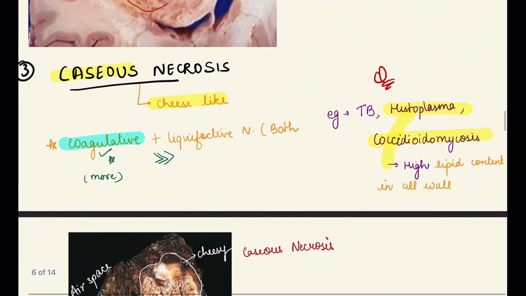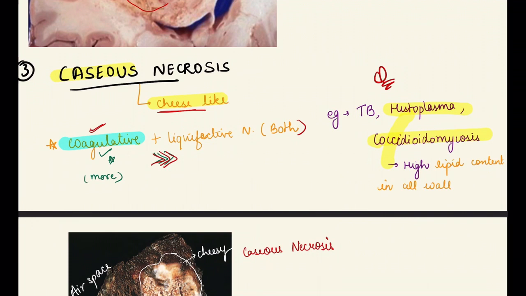Next one is the caseous necrosis. Caseous means cheese-like. So morphologically we see the cheese-like appearance. In caseous necrosis, on gross examination, we see cheese-like material. Caseous necrosis includes both coagulative plus liquefactive necrosis. Both are involved, but the coagulative necrosis is more. Coagulative necrosis plus liquefactive necrosis, both occur in caseous necrosis.